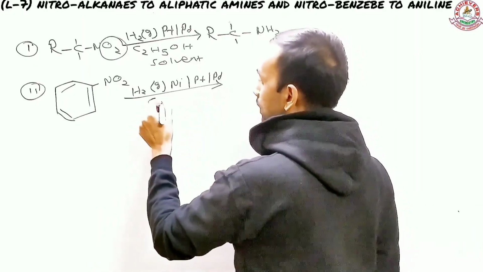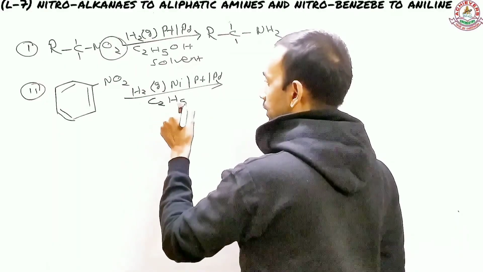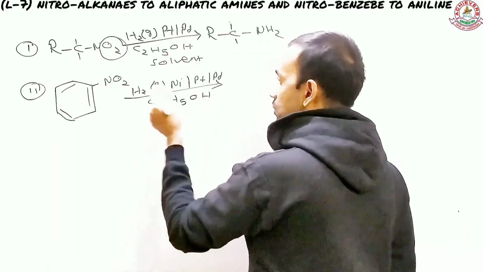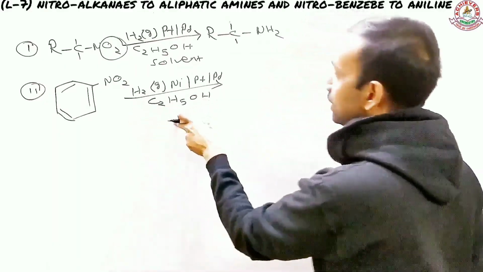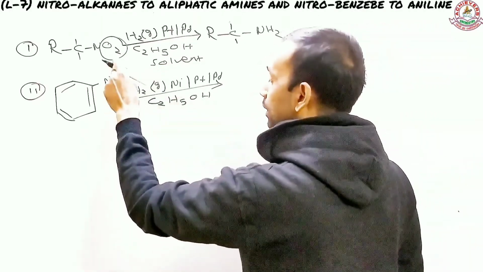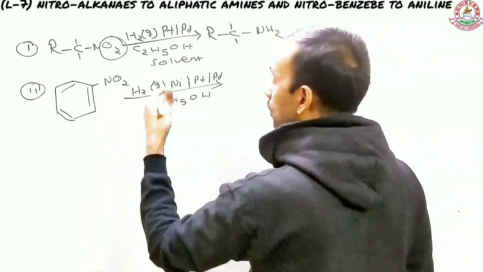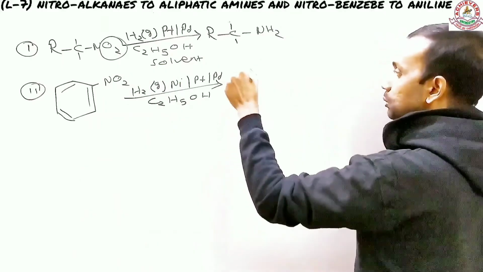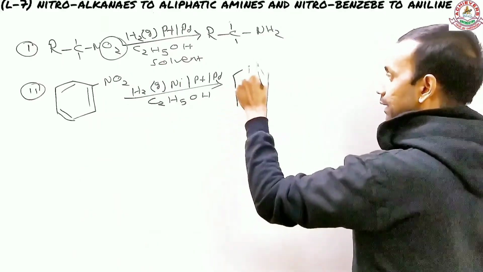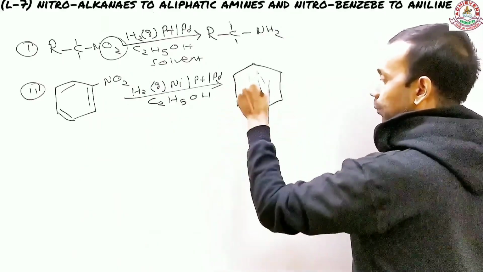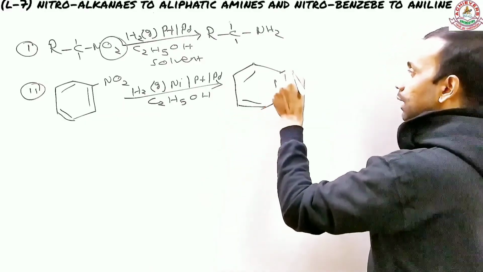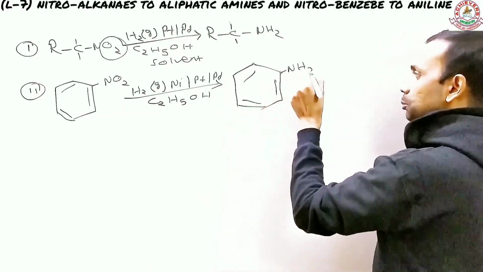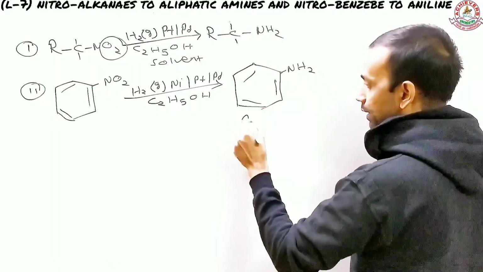And along with that, you need the solvent here, ethanol. If you provide these conditions, the oxygens will be replaced by hydrogen, and you will obtain your aniline. You probably know that.